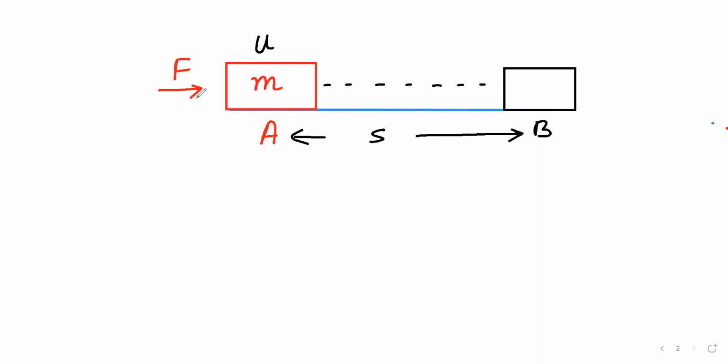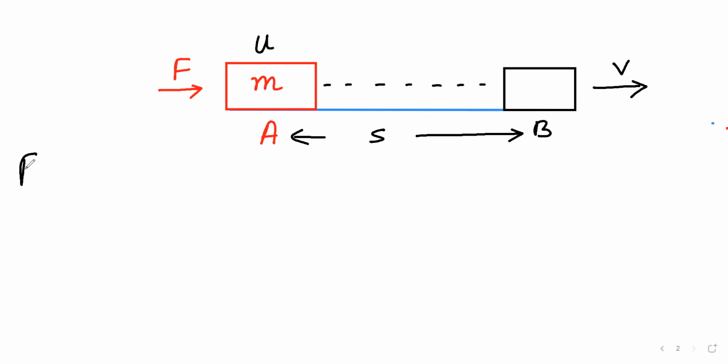Then once the force is applied, the body gets displaced from A to point B, and now the body is moving with a velocity v. V is considered as the final velocity.